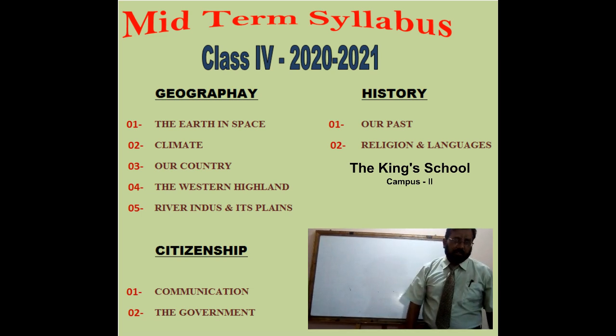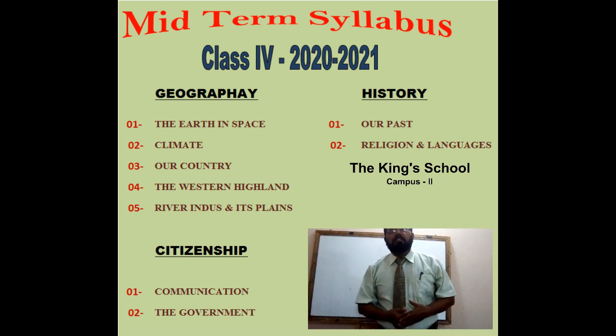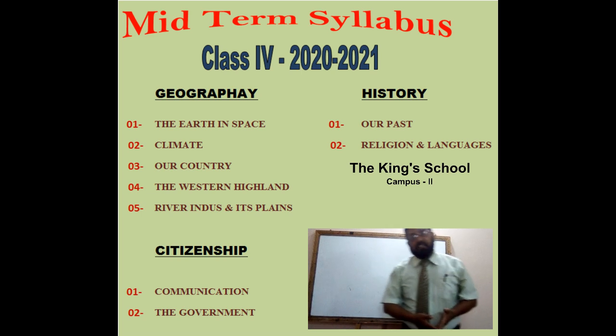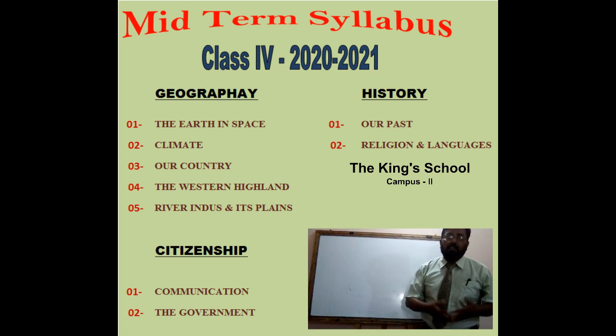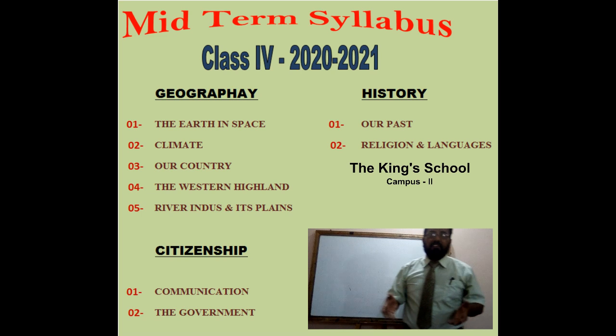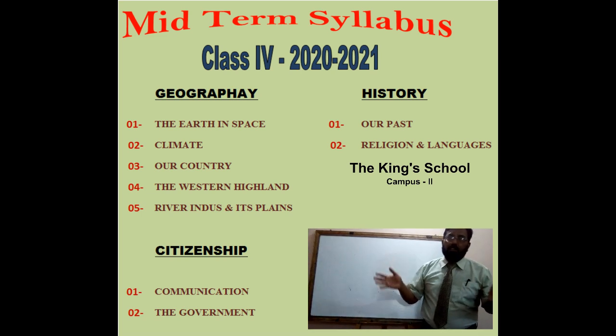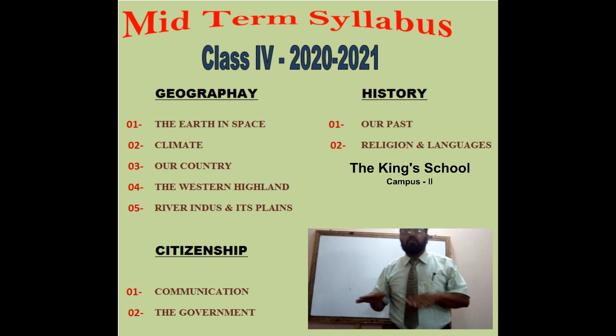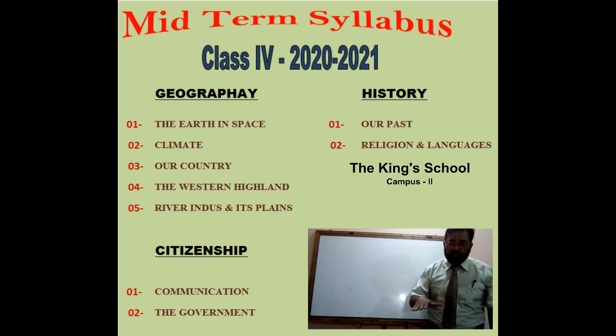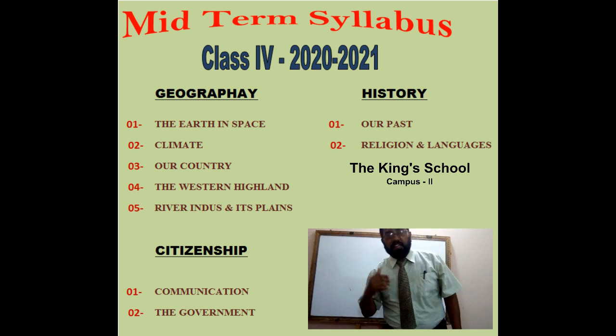The fifth chapter of our syllabus is River Indus and its Plain. In the last topic, we discussed the highlands of Pakistan, where the rivers, glaciers and lakes are. These lakes, glaciers and rivers come through the highlands of Pakistan, and then the rivers come into the plain area. What is called a plain area? Where there is no mountain, the river flow is slow. The river flow is very high and speedy in the mountainous region.